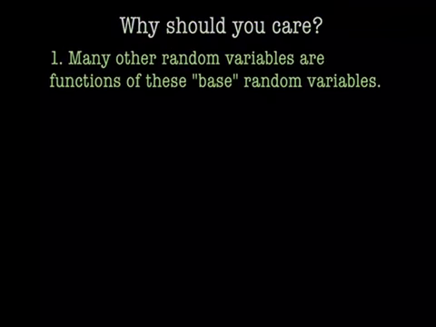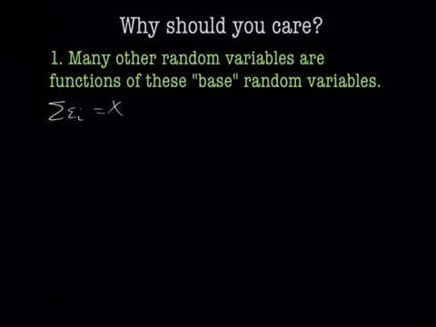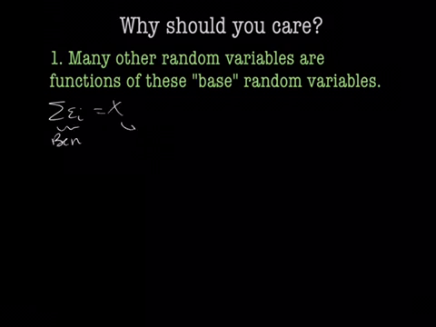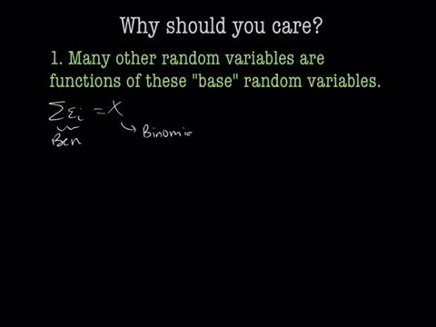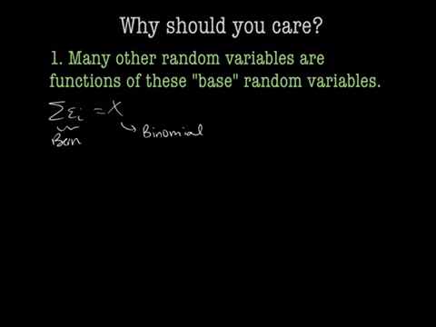Alright, so why should we care? Let's pause and talk about that. First, many other random variables are functions of these base random variables, but we usually assume that the base random variables are independent and then take functions of those. So, for instance, the sum of Bernoulli random variables gives you a binomial random variable. They assume that they're independent, and so that sum gives you a binomial random variable. So Korzeniowski, and again see the previous paper for this, showed that these Bernoulli random variables can be dependent and still yield a generalized binomial distribution.